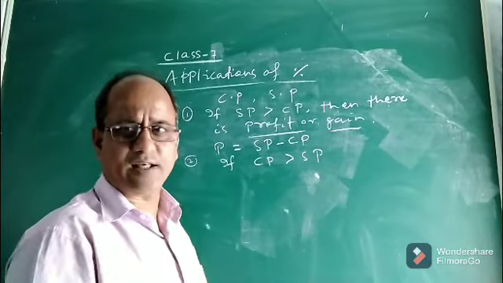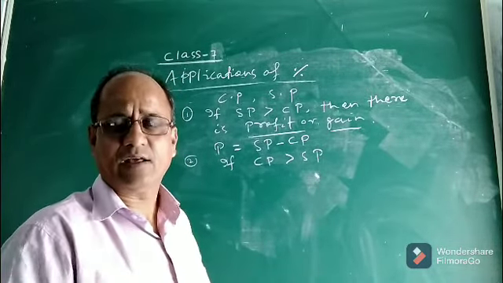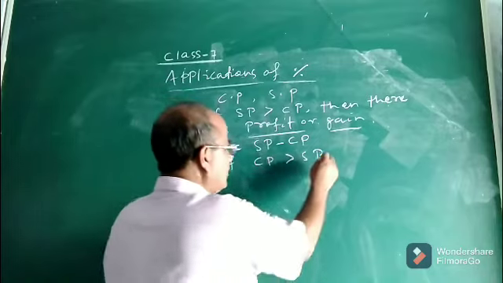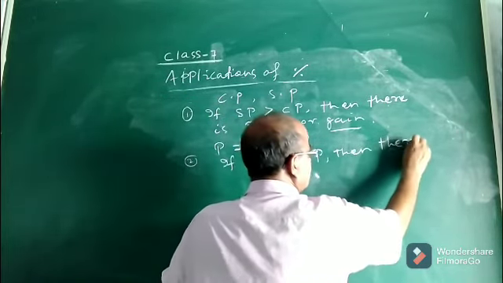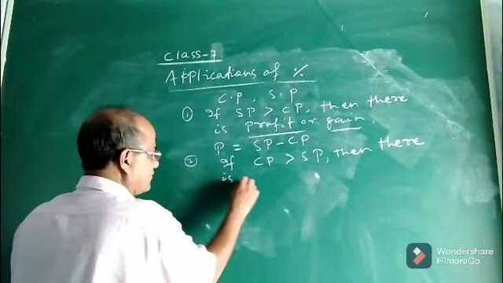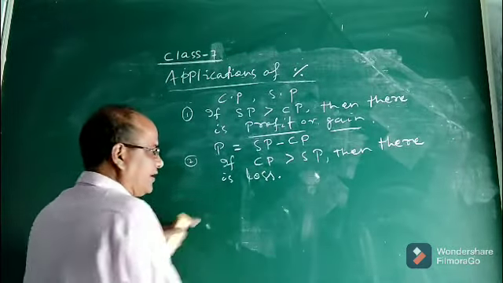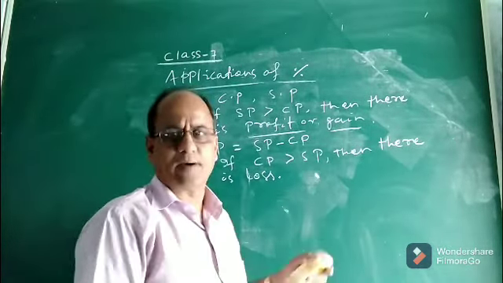You cannot have a gain. These are the things which we have already read in class 5, children. Here we are just revising so that we will be able to apply them in problems.